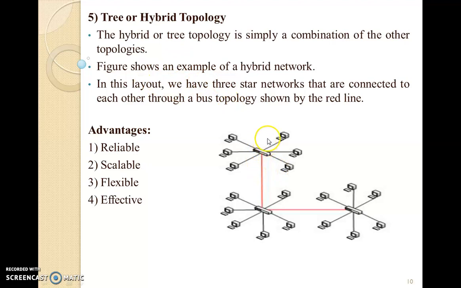This diagram shows a 3-star network. See, star 1, star 2 and star 3. Now the 3 star networks are connected in a serial manner. So this is a star bus star topology, and we can name it a star bus star topology. Like that, we can have star ring star, or star ring bus, or bus ring star. So it has tremendous advantages. That is why it is created from multiple other topologies. It is extremely reliable, scalable, flexible and effective.